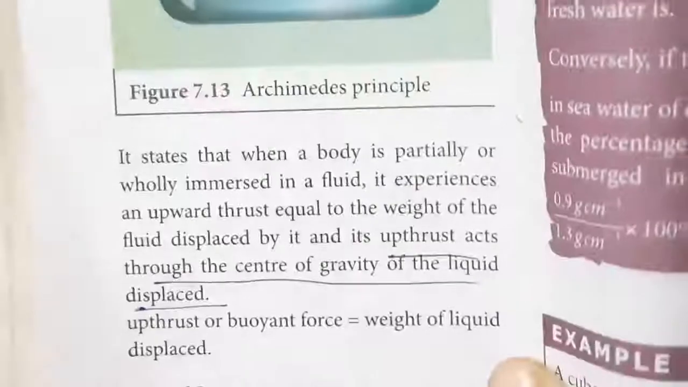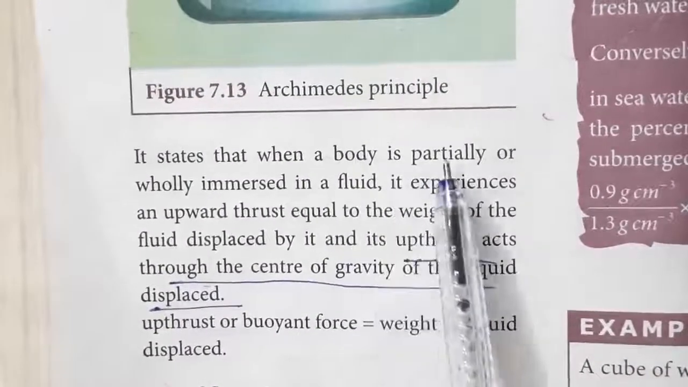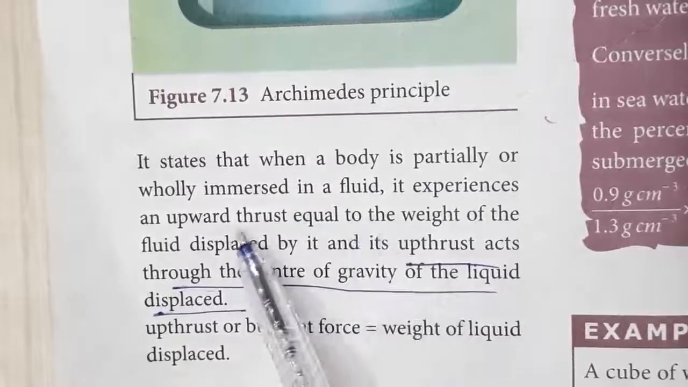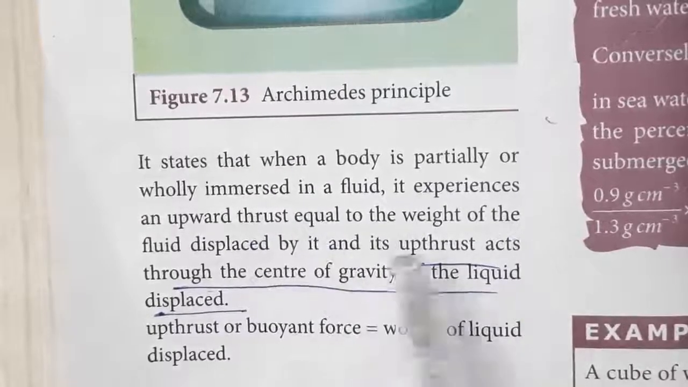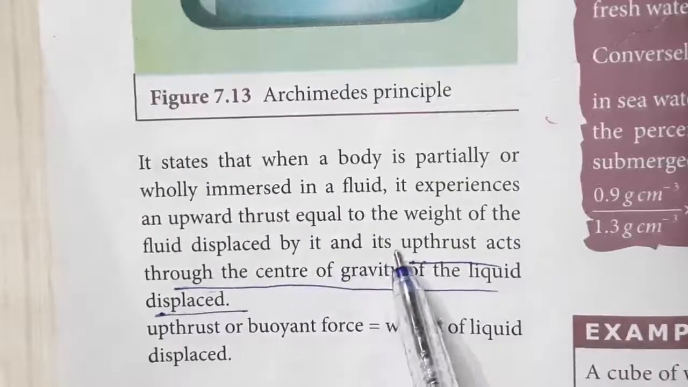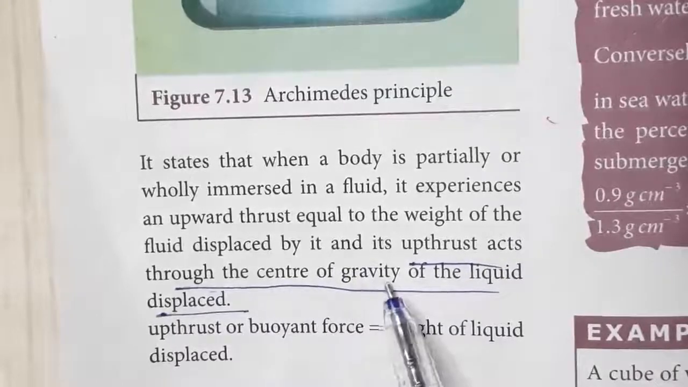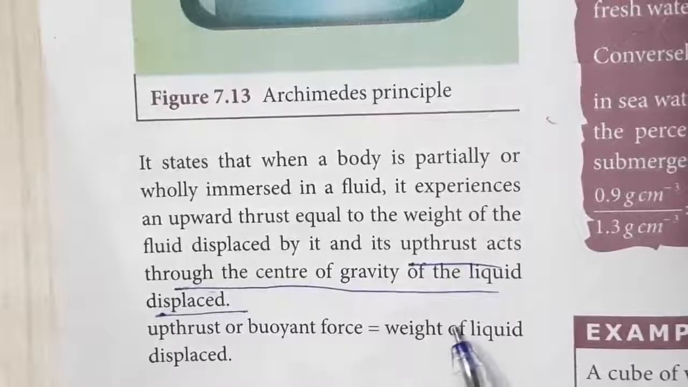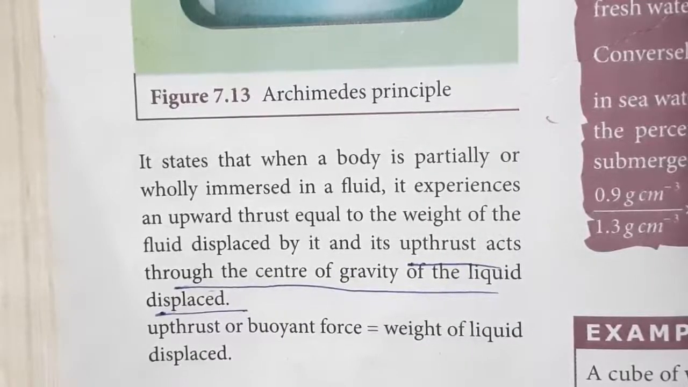So listen, it states that when a body is partially or wholly immersed in a fluid, it experiences an upward thrust equal to the weight of the fluid displaced by it, and this upthrust acts through the center of gravity of the liquid displaced. So upthrust or buoyant force is equal to the weight of the liquid displaced.